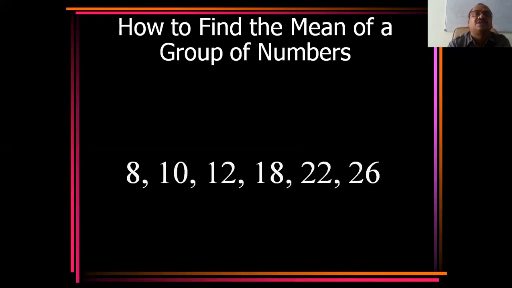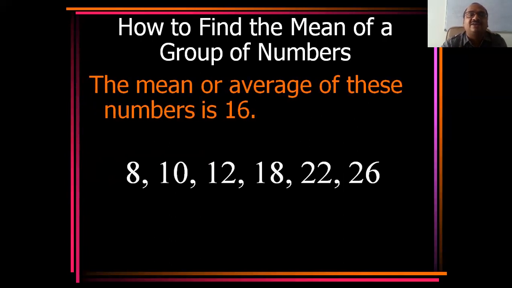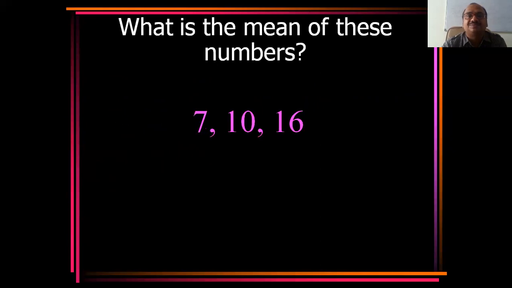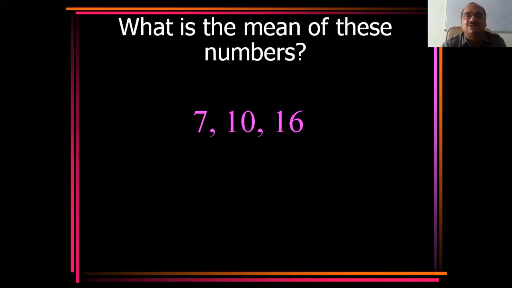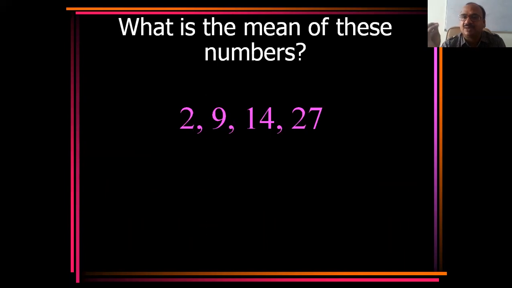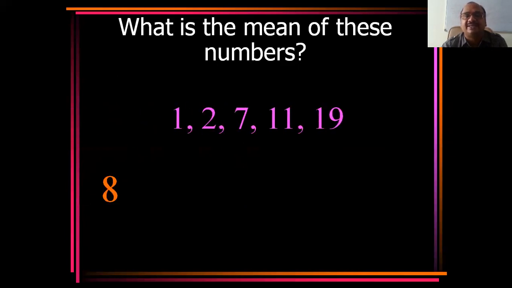And how to find the mean of a group of numbers? See here, the mean or average of these numbers is 16. How do you calculate it? For this, you take the pen and calculate it, and you will get the number, 16. What is the mean of these numbers? 7, 10, 16. 11 is the answer. These 2 or 3 examples you have to write in the examination. What is the mean of these numbers? 1, 2, 7, 11, 19, 8.